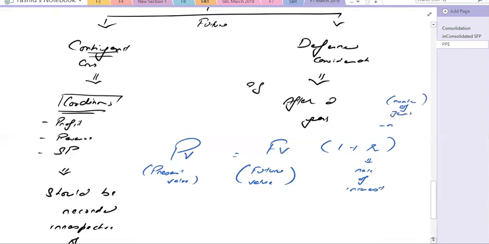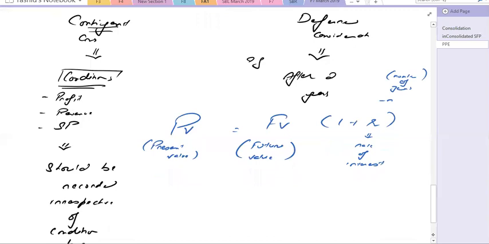So say for example, you have to pay 1 lakh after 2 years, and the rate of interest is 10%. If we write it in decimal, it will be 0.1 and minus 2 for 2 years.